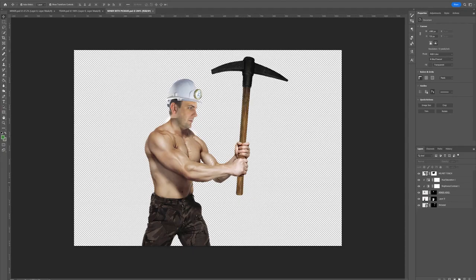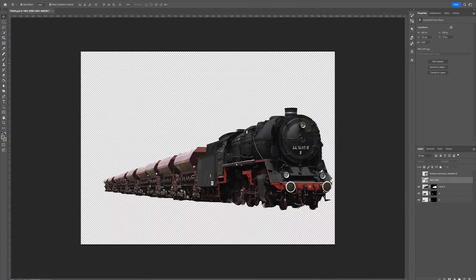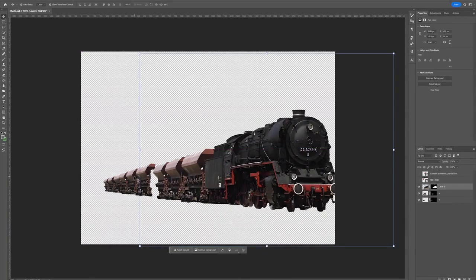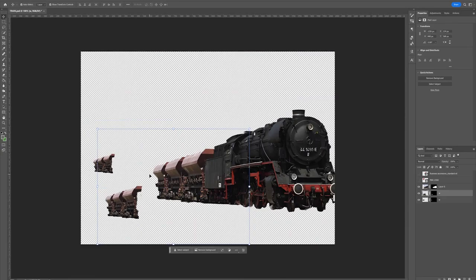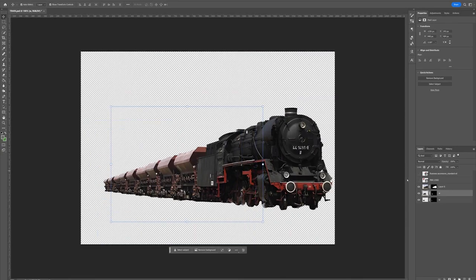There's another image that I know I'm going to need to composite a little bit, and I know I'm going to need a train. As you can see, I've cut this one out. It's got some carriages at the back. What it originally had was 2 carriages, so I've cut out the carriages and basically stacked them all behind each other, so we've got a few extra to work with. So now we've got our train composited.